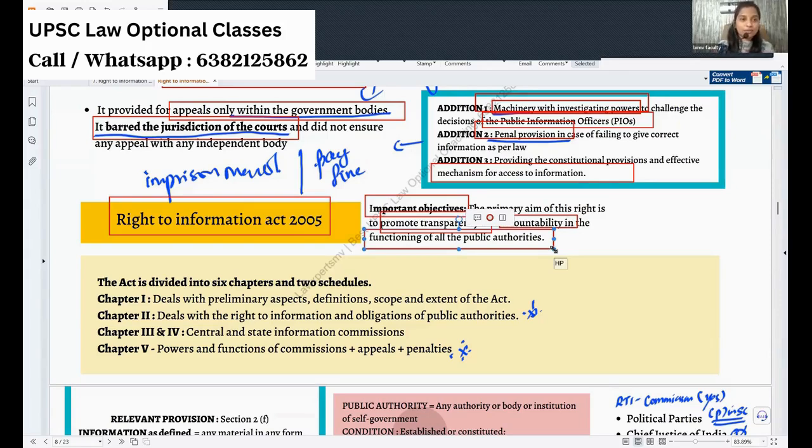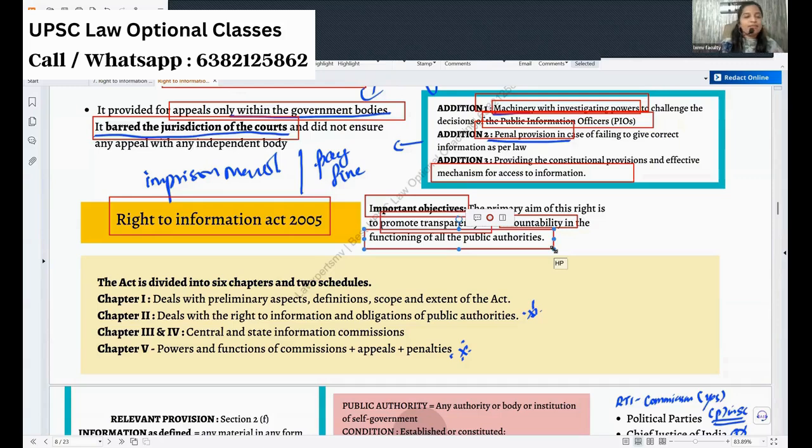I don't know how far people ask questions, and if someone actively asks questions, whether they are safe or not. That also we will do a reality check at the end of the session. But theoretically, for getting marks, what is the aim of the right to information? It is to promote transparency and create accountability. Accountability on what? Functioning of the public authorities. That you must be able to write.